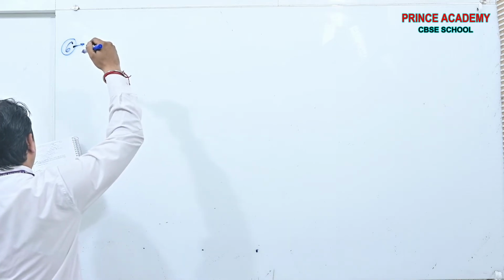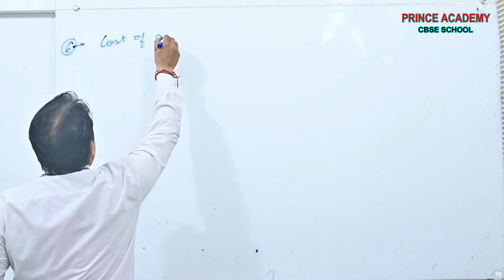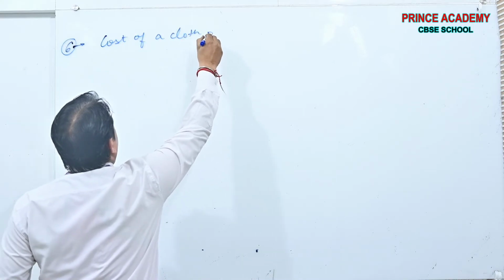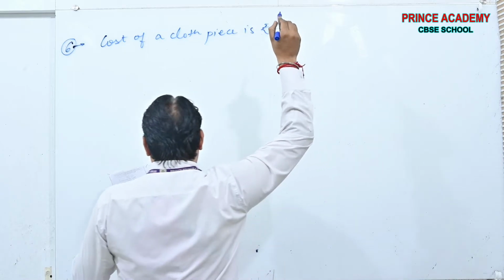total cost of a length of a piece of cloth is 200. Cost of a cloth piece is rupees 200. Okay.